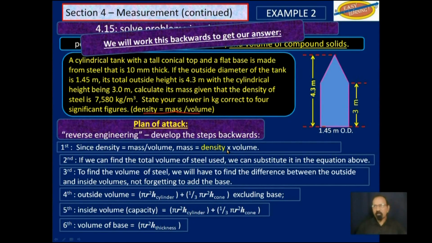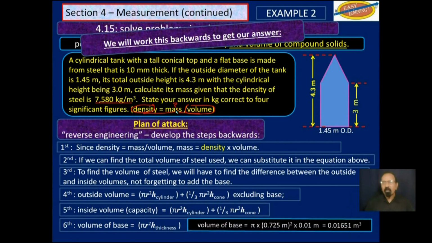Density is equal to mass over volume. We know the density. And then by then, we would have the volume. We will be able to find the mass. So volume of the base, just the base, it is pi r square h. Now, if the diameter is 1.45, then the radius would be half of that. We will square that, and we will multiply by its thickness, which is 0.01 meter. And so the steel used in the base is this.